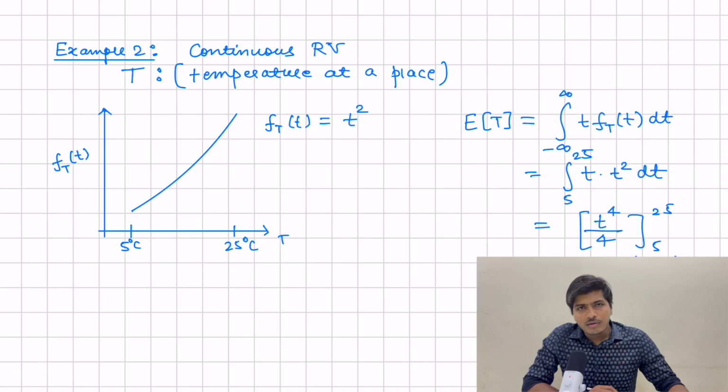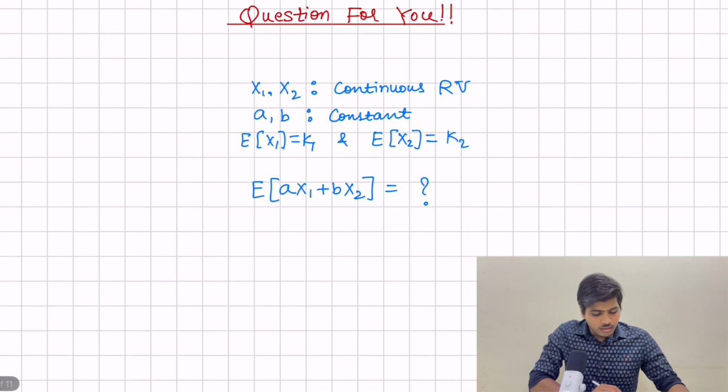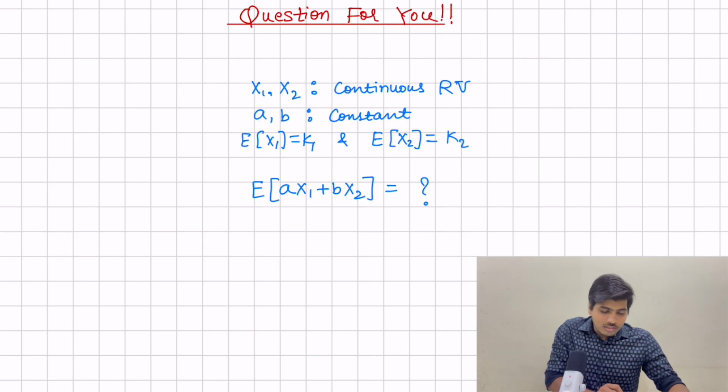Before ending this video, let me give you a question. Let's say x1 and x2 are two continuous random variables and a and b are two constant numbers. Expected values of x1 and x2, let's say, are k1 and k2, where k1 and k2 are constants. Then what will be the expectation of a x1 plus b x2?